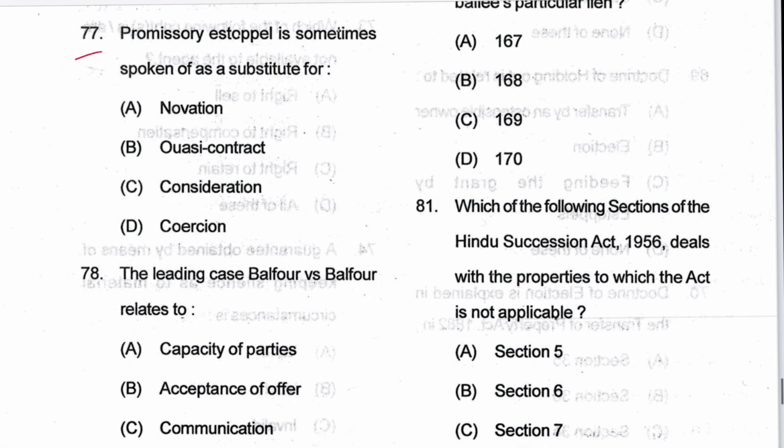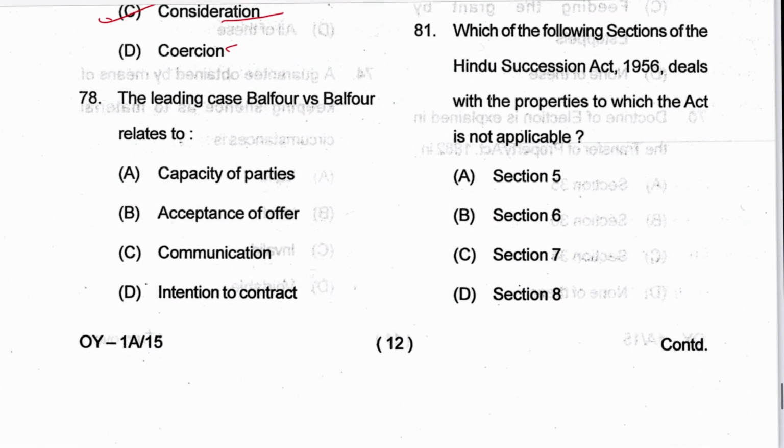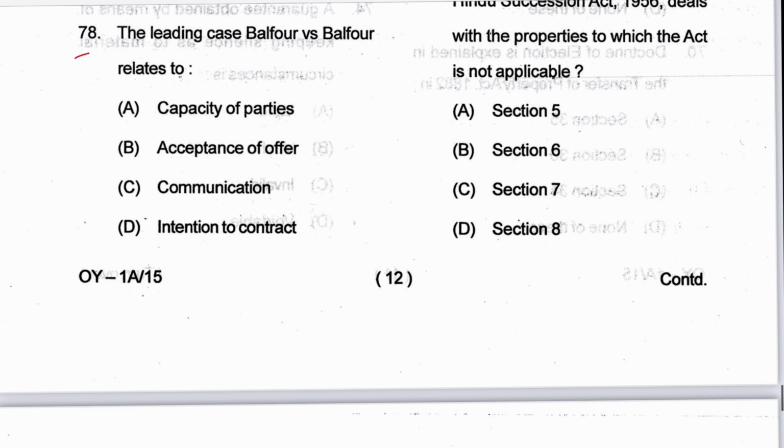Next, 77: promissory estoppel is sometimes spoken of as a substitute for consideration. C is the answer. See, in the options here again OZI has been put in, quasi contracts, quasi contracts. C is the answer. Next, 78: the leading case of Balfour versus Balfour is related to intention to enter into a contract. D is the answer.